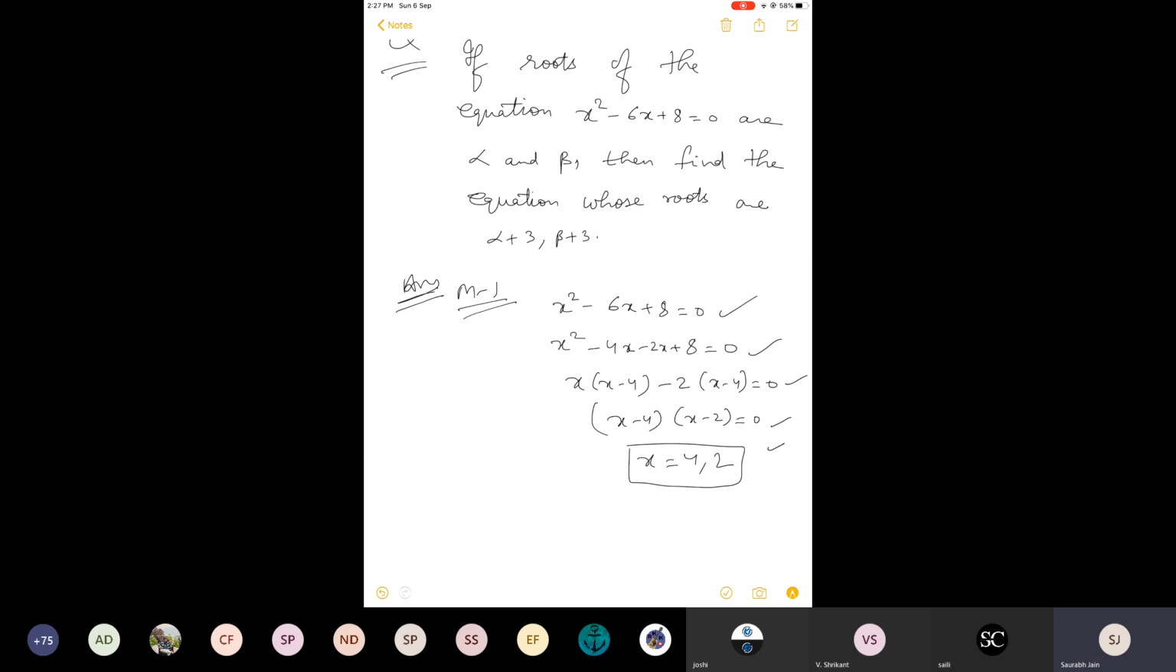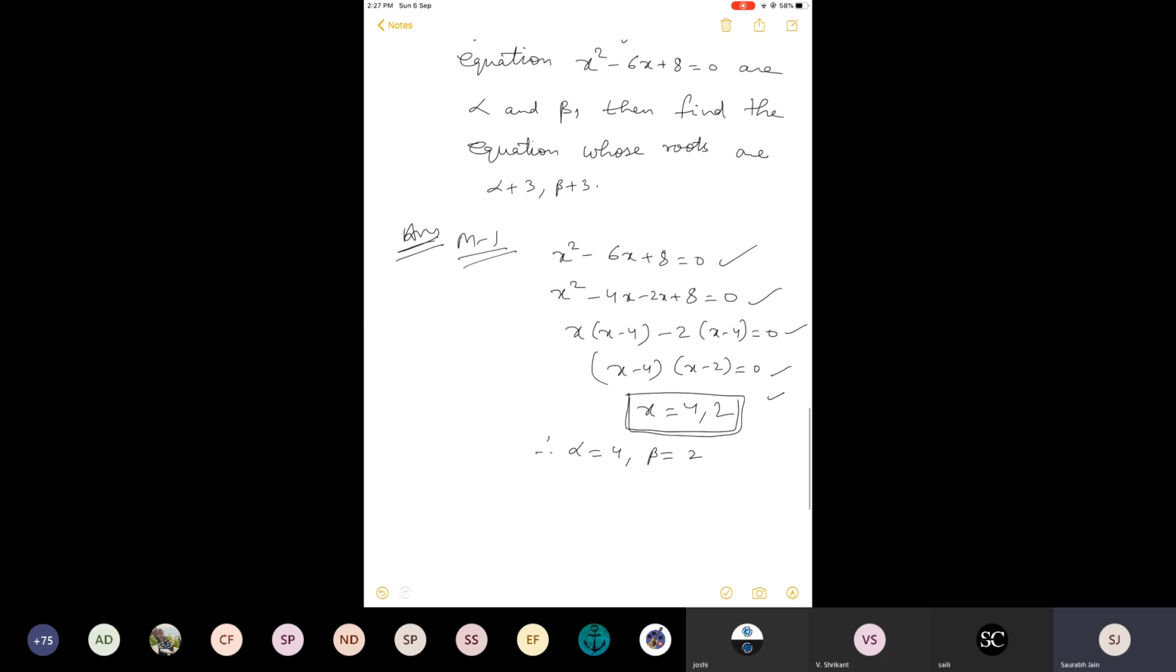Now, that is what I was saying. The values of x are the roots. In the question, they have given that roots are alpha and beta. And I'm calculating the roots as 4 and 2 because I'm actually solving the equation this time. So I can say that one root is alpha, the other root is beta. So I have got the values of alpha and beta, right? Now, because of this, I can find alpha plus 3, because we have to find the equation whose roots are alpha plus 3 and beta plus 3.